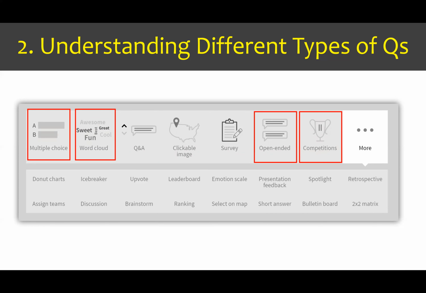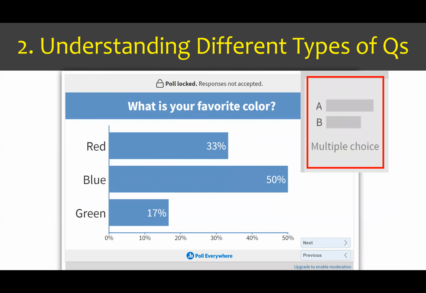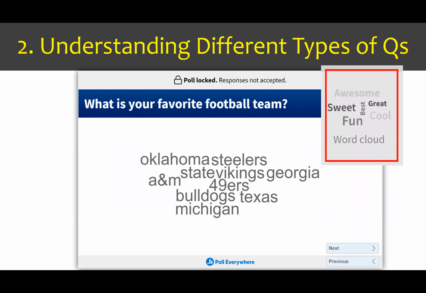So the first one is multiple choice. We saw that when we did our depreciation question. So you can see this provides us with information about a multiple choice type question. Another one of my favorite types of polls is the word cloud. I like the word cloud because it allows students to enter a variety of different answers, and the most common answer gets the biggest, or it's the largest of those answers.